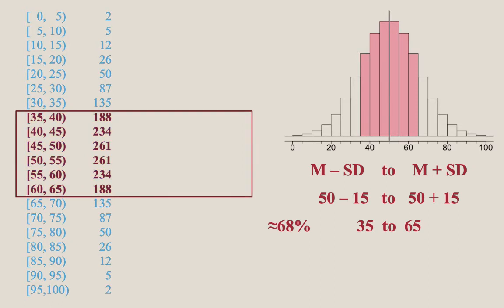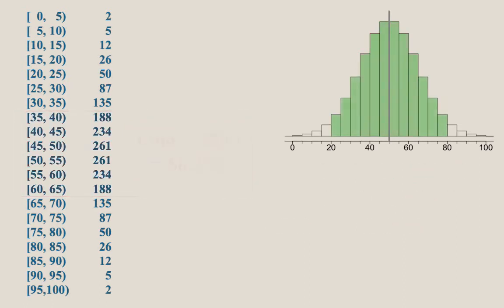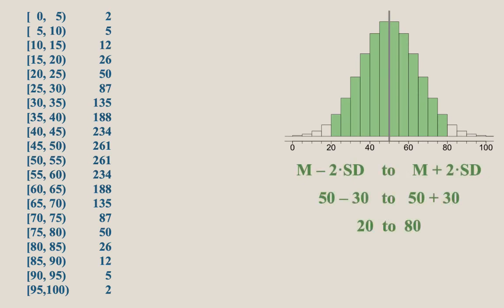If we ask what proportion of the data is in the interval from 35 to 65, we see that there are 1,366 values out of the total 2,000 values represented in this data set. This turns out to be 68.3%. Now, the rule predicted that there should be about 68%, and 68.3% is relatively close to 68%. Continuing this once more, for 2 standard deviations above and below the mean, 2 standard deviations would be 30 units, so 30 above 50 and 30 below 50 gives us the interval from 20 to 80.